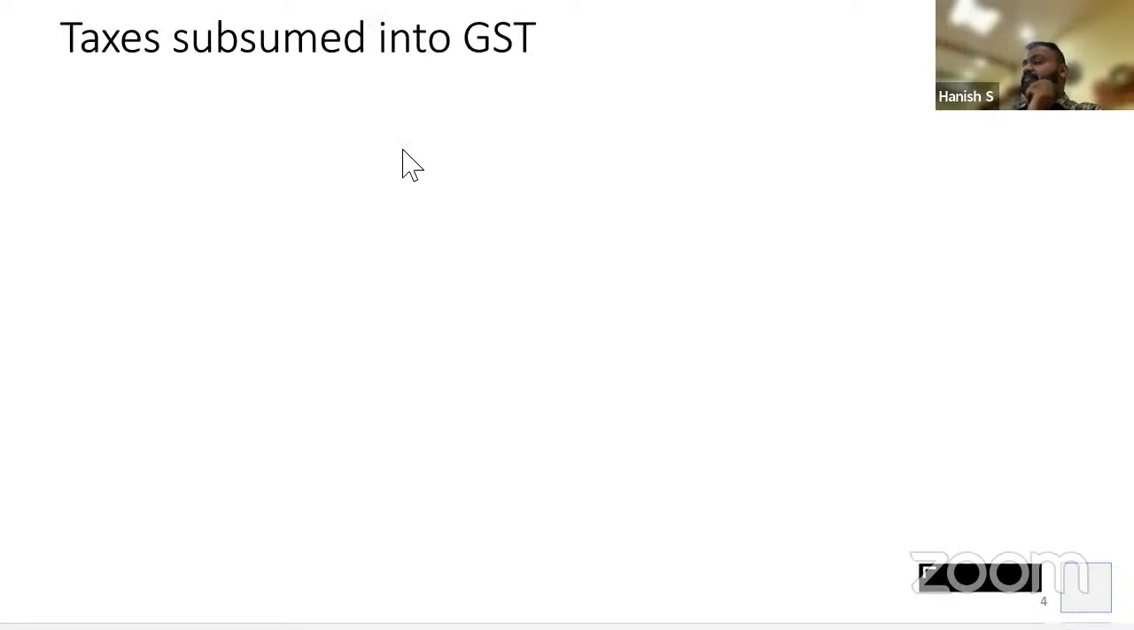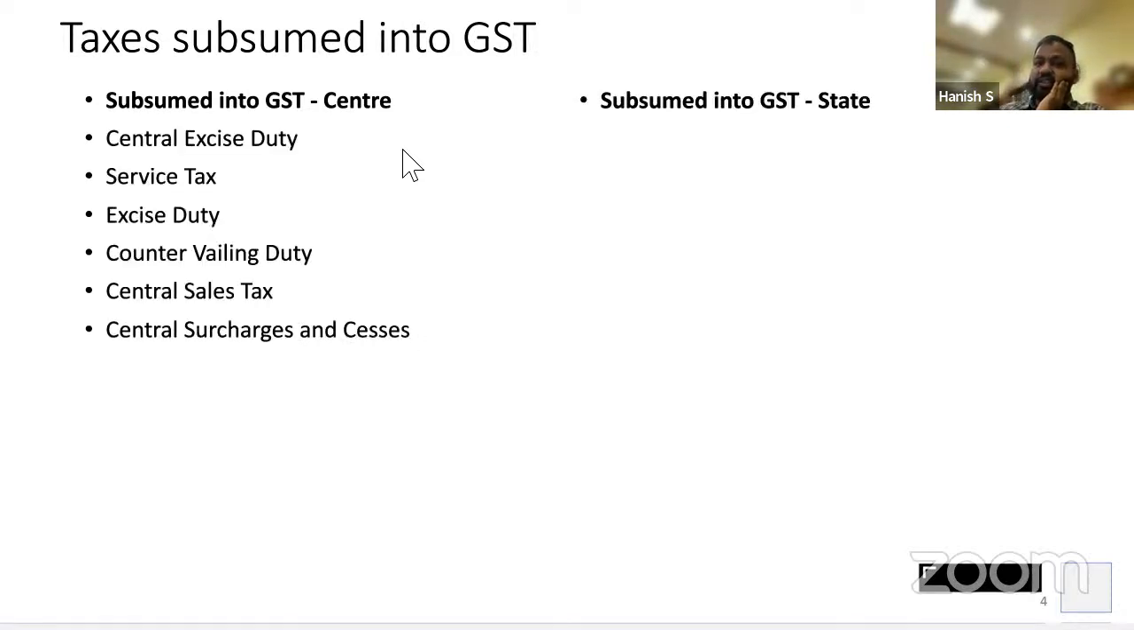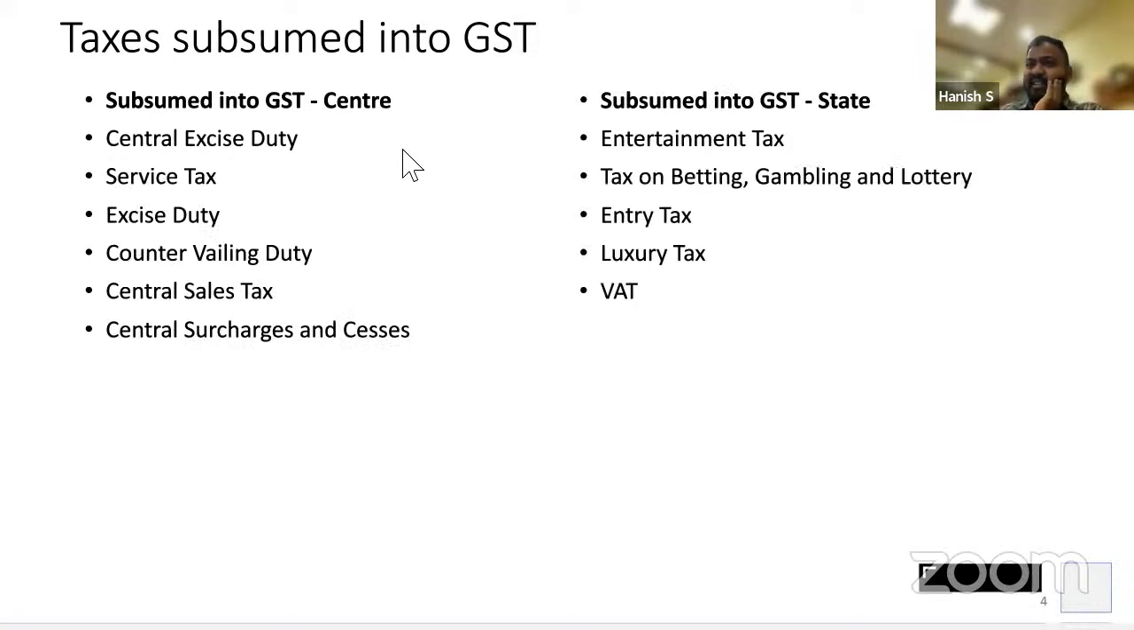Clear? Next, what are the taxes which were being levied earlier which will now not be levied? That we call subsumed; they have gone into GST. There are central taxes and there are state taxes. I've made a list of that, and sometimes they ask questions on this, so that's why I've made this list.